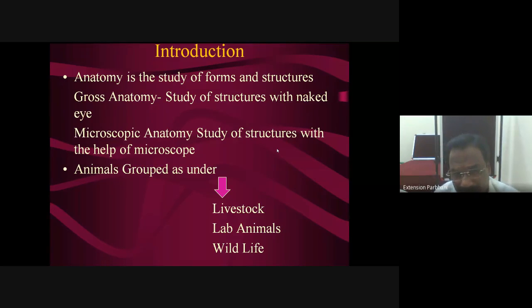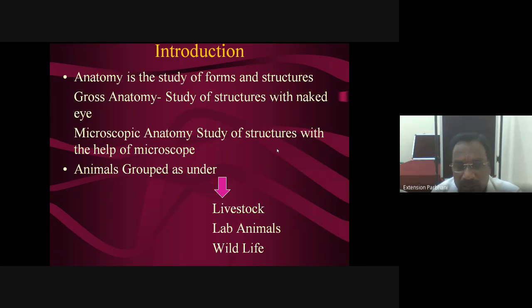Again, as far as gross anatomy or microscopic anatomy is concerned, we are studying in different animal groups. Routinely we are studying in livestock. Livestock means animals which are reared by human beings for their benefits. Another, lab animals are also there, where experiments are conducted. And another important one is wildlife. Nowadays this is very important because nobody is thorough in anatomical knowledge of wildlife organs.